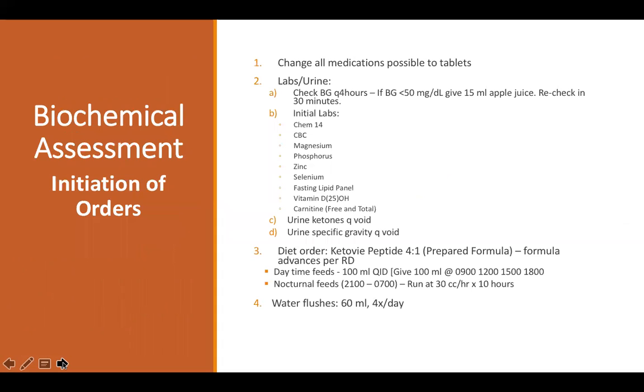Now moving on to biochemical assessment. When a patient is admitted to the hospital for a keto diet initiation, the entire process takes about 3 days in order to appropriately monitor tolerance to the diet. To monitor, an array of labs are ordered to obtain blood glucose levels every 4 hours, urine ketones and urine specific gravity every void to test for ketones and to test for hydration, and a series of nutrition-related labs for sudden changes while transitioning from a home regimen to a new diet that's focused on ketosis.